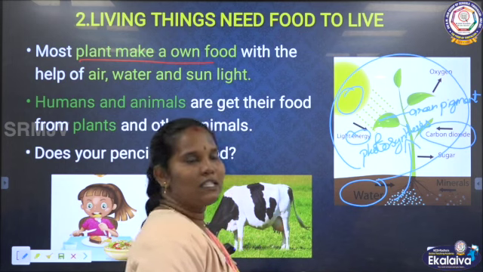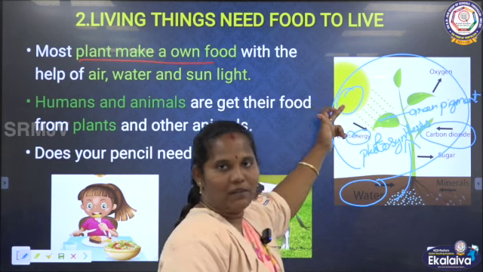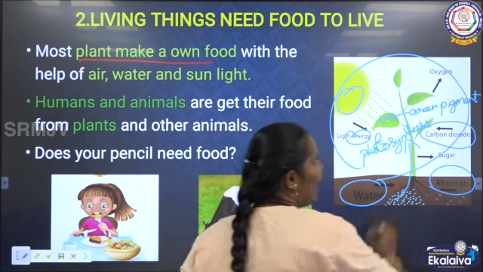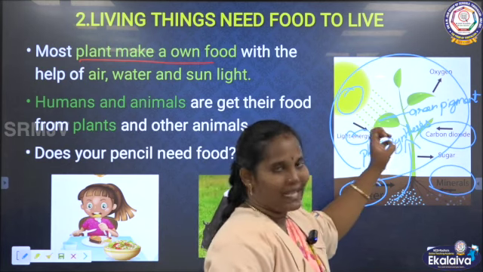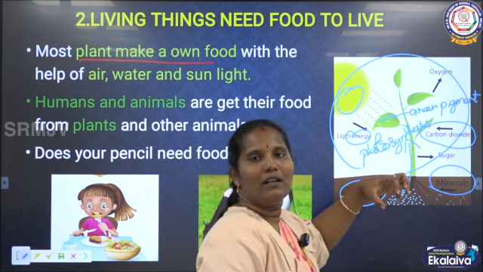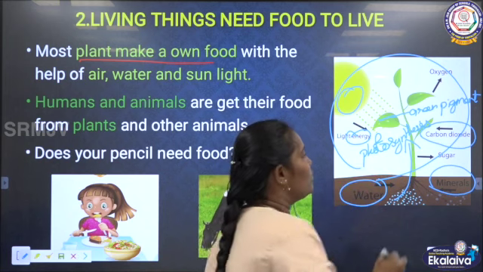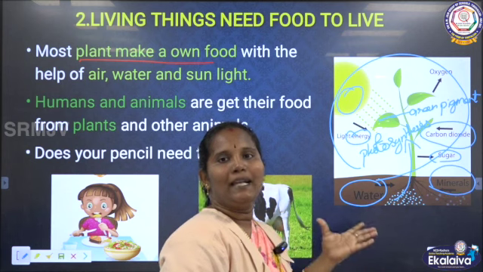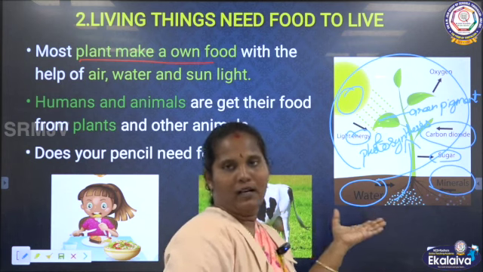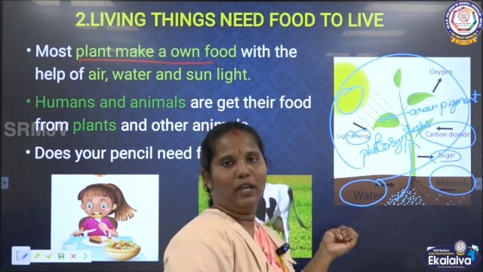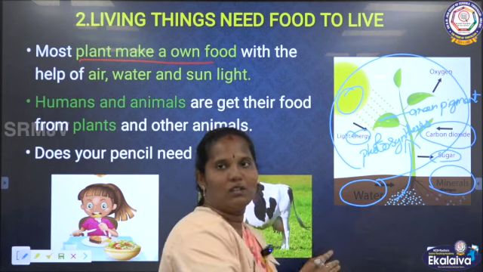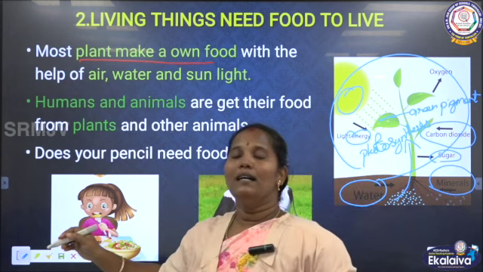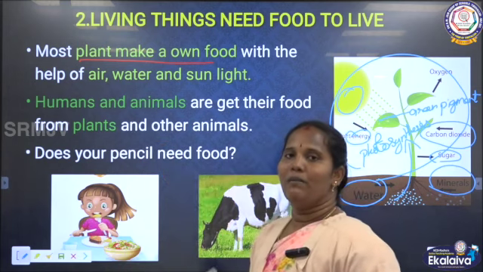Clear? Photosynthesis means getting energy from the sun and absorbing water and minerals from the soil. After that, with the carbon dioxide, all the things put together make a food. It is called sugar. This sugar is then converted into starch and stored in the plant parts of the body. So this is the photosynthesis process, plants making their food. This food is used by animals and human beings also.